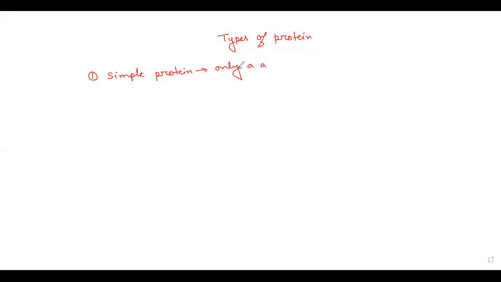What are the examples? For example, collagen present in our body. Have you ever heard about collagen? No, ma'am. Collagen fibers are present in our tissues like ligament and tendon, and they provide tensile strength. Have you ever heard about keratin protein? Yes, ma'am. What is keratin protein? The protein required for hair. It is present in the hair.